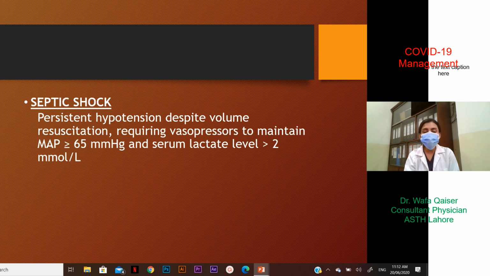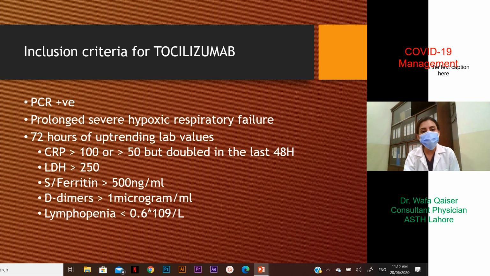As we speak of investigations, most of the investigations we've already discussed. However, some we will have to order as and when needed. For example, ABGs are one of those, HRCT, also serum lactate levels, and other tests like LFTs and RFTs would be repeated and done as required. So that brings me to the discussion on tocilizumab.